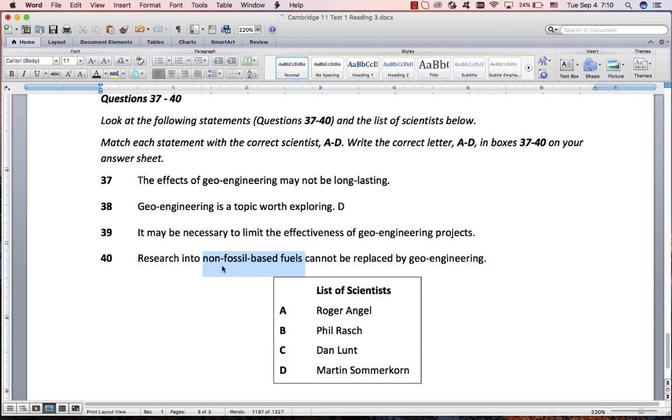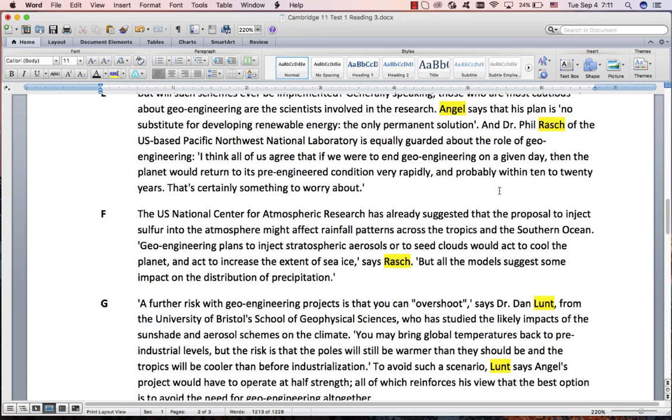Renewable energy, non-fossil based fuels cannot be replaced. No substitute. To replace something, to substitute something, synonyms. So there we go. Fossil-based fuels is carbon-based fuels such as oil and gas and coal. Non-fossil based fuels is non-carbon fuels, which are renewable fuels such as solar power and wind energy and that sort of thing. Right, so I'm quite happy that this was Angel. Easy ones first, remember. Alright, now Rash says 2 things, Lund says 2 things.